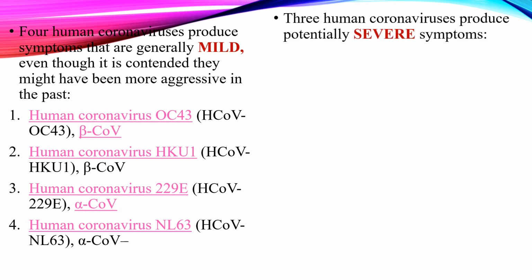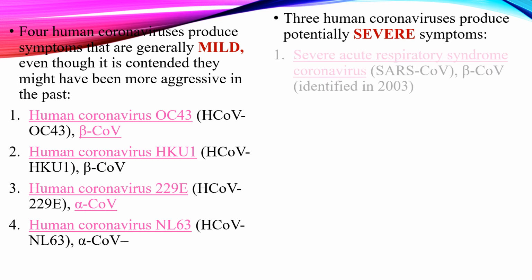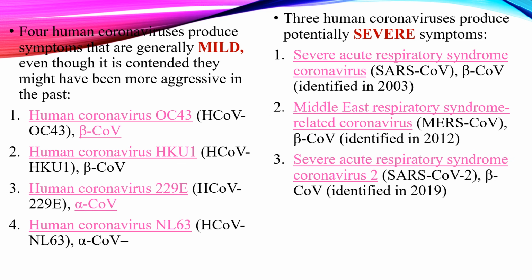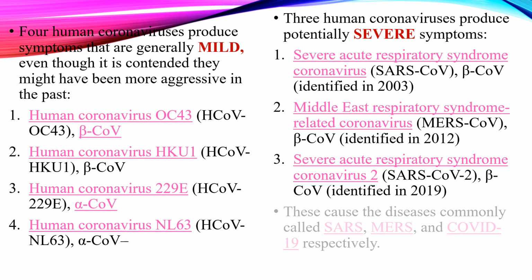Three human coronaviruses produce potentially severe symptoms. Number 1, severe acute respiratory syndrome coronavirus, SARS-CoV, which was identified in the year 2003. Number 2, Middle East respiratory syndrome-related coronavirus, identified in the year 2012. Number 3, severe acute respiratory syndrome coronavirus 2, which was identified in the year 2019. These cause the diseases commonly called SARS, MERS, and COVID-19 respectively.